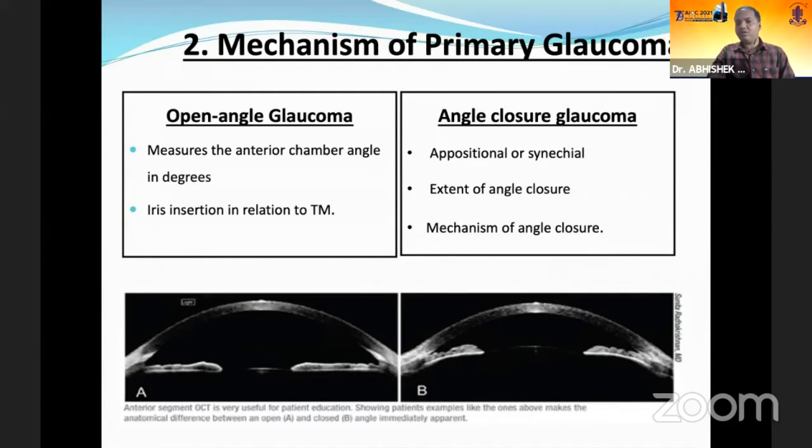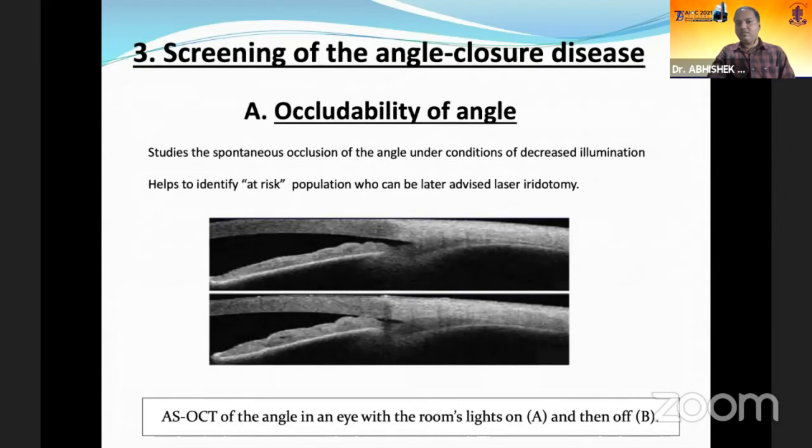In case of angle closure glaucoma, it helps in differentiating between the appositional and the synechial angle closure, the extent of angle closure, as well as the mechanism of angle closure. In case of screening of the angle closure disease, it can show us the occludability of the angle in conditions of decreased as well as increased light illumination, and it helps to identify the at-risk population, which can later be advised laser iridotomy.